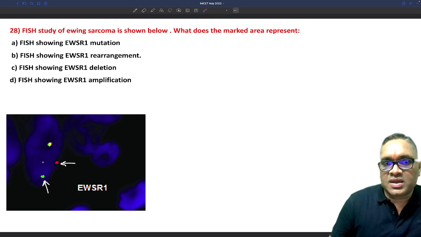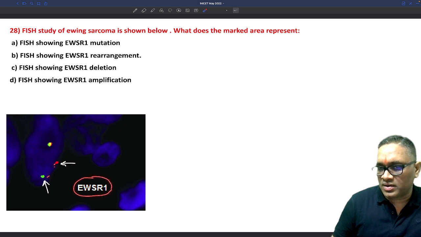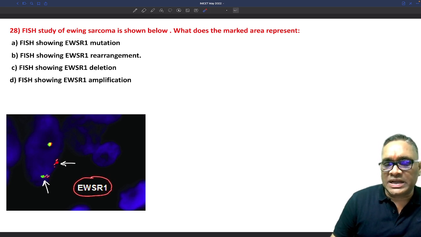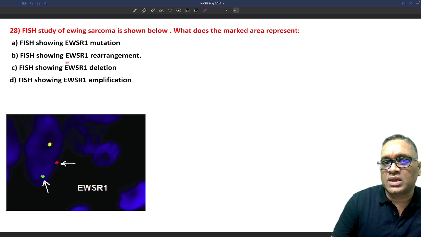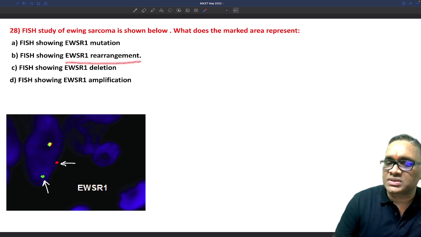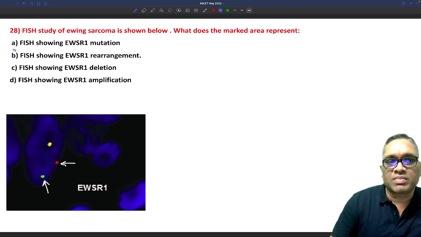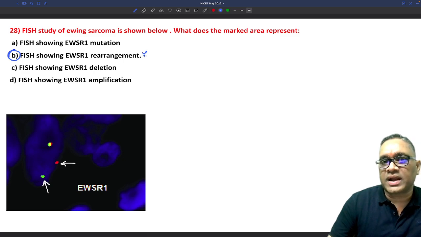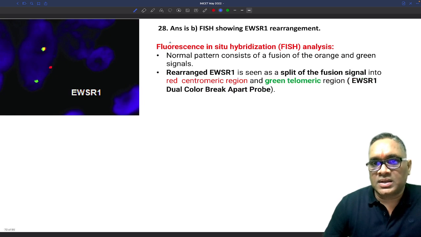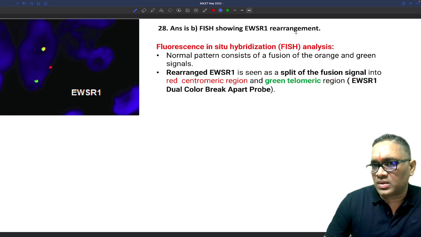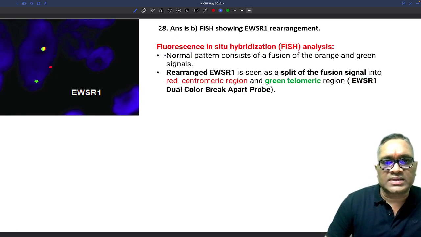So the marked area here, see, this area is a fusion, right? This fusion area is the normal area. Please remember, this is the normal area, and this is the split area, and this is the Ewing sarcoma region 1. A split area is the region where FISH is showing EWSR1 rearrangement, which is suggestive of the tumor. So the answer should be B. So this will be the right answer. What I am showing you here is the split region. So see this picture, right? The answer is FISH showing the rearrangement of EWSR1 gene.